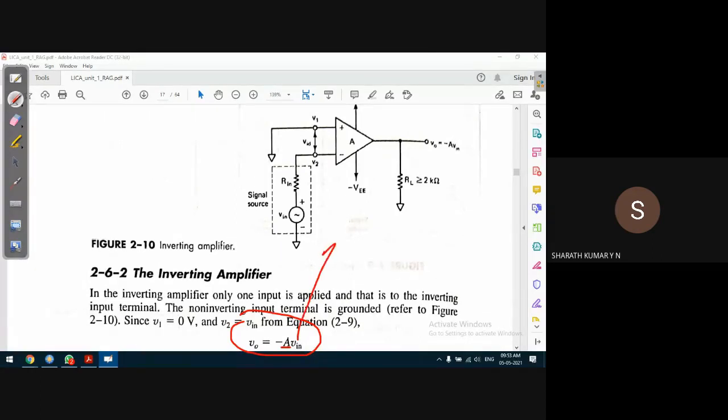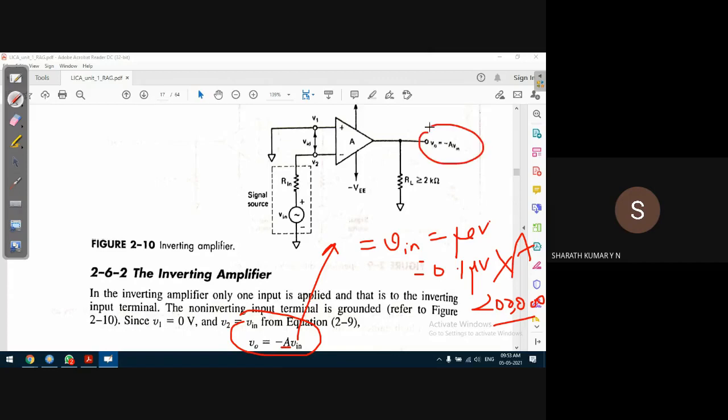Even if the input voltage Vin is in terms of microvolts, for example, 0.1 microvolts, this is multiplied by the open loop gain of the amplifier. Open loop gain of an operational amplifier can go up to 200,000. Output becomes a very large quantity.